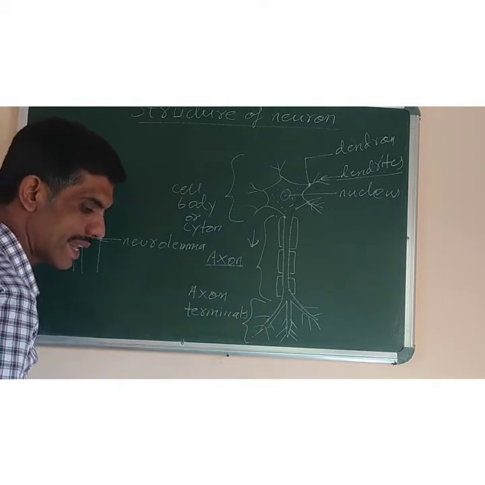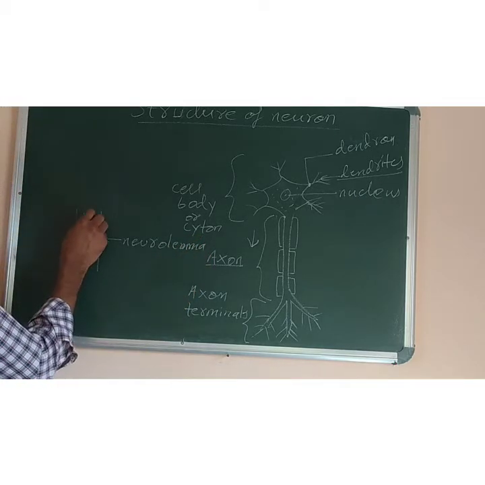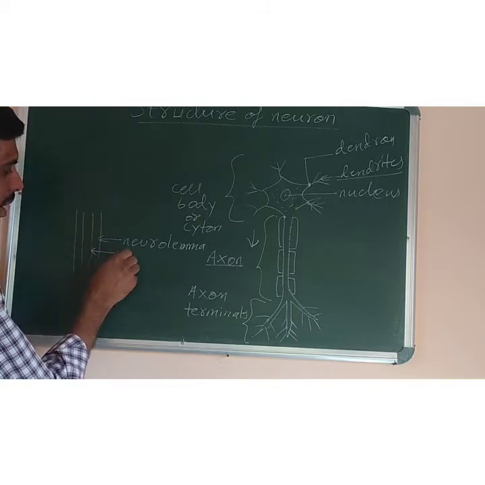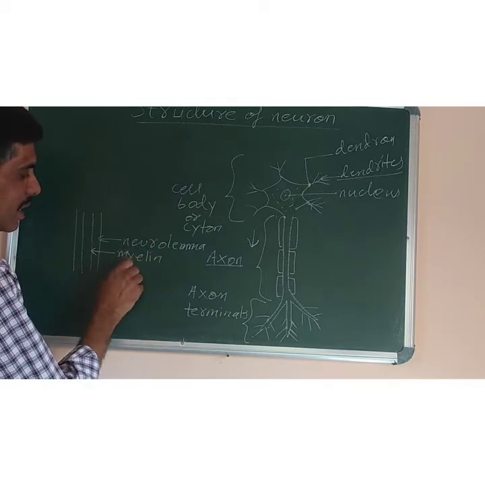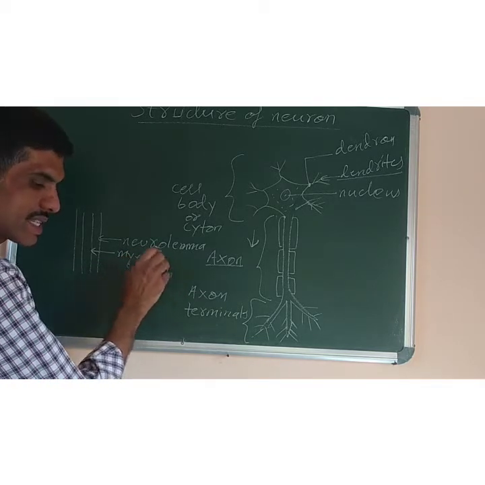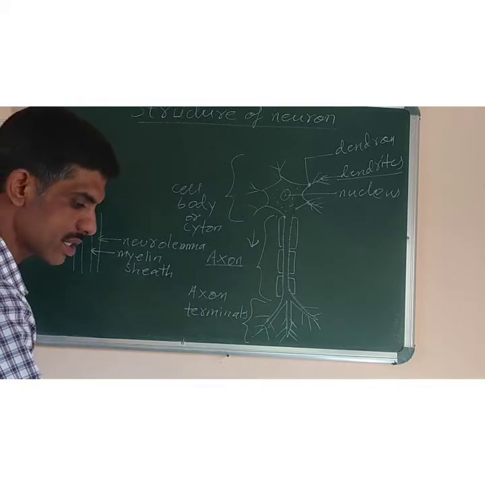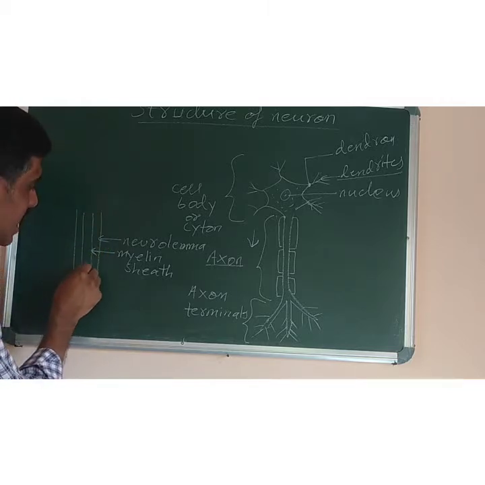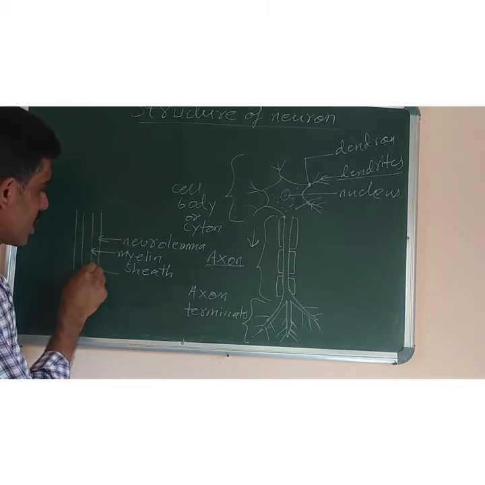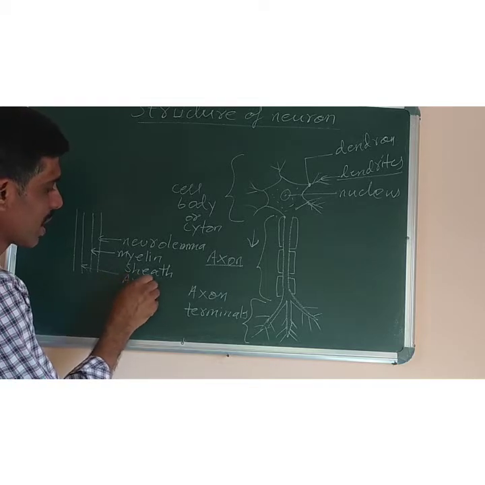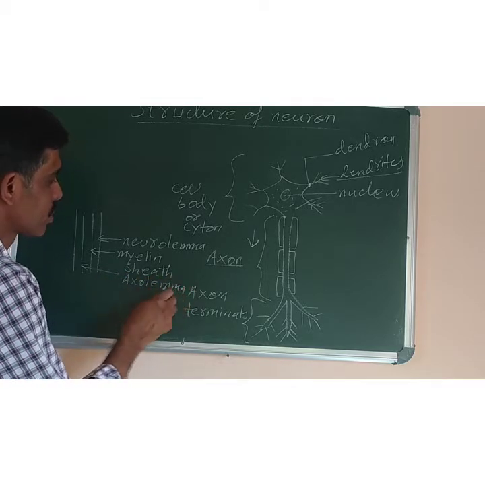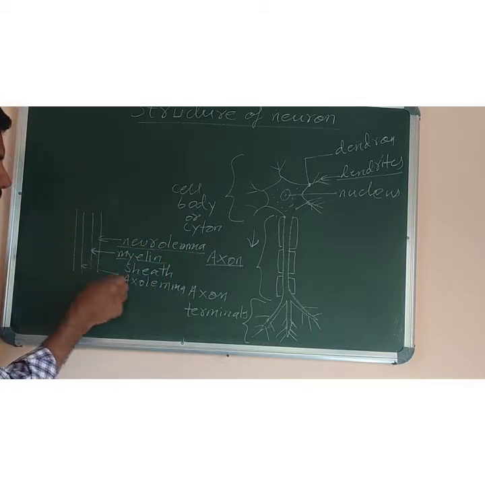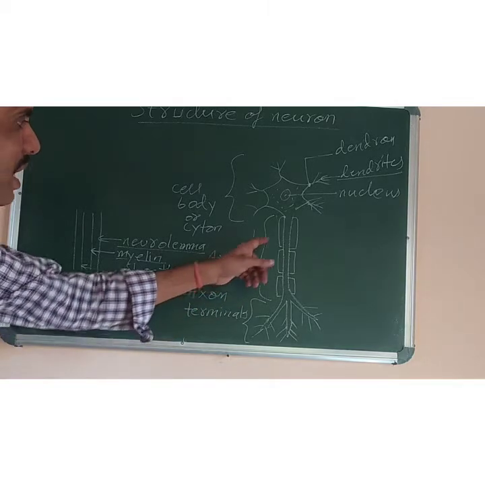Neurolemma. All right. Then the middle layer is called the myelin sheath. So I will draw another layer here. This one is known as myelin sheath, M-Y-E-L-I-N, myelin, S-H-E-A-T-H, sheath. And the inner layer is known as axolemma. So I will draw the innermost layer, axolemma, L-E-M-M-A. So outermost layer, neurolemma. Middle layer, myelin sheath. And innermost layer, axolemma. Alright? So 3 layers will be there.